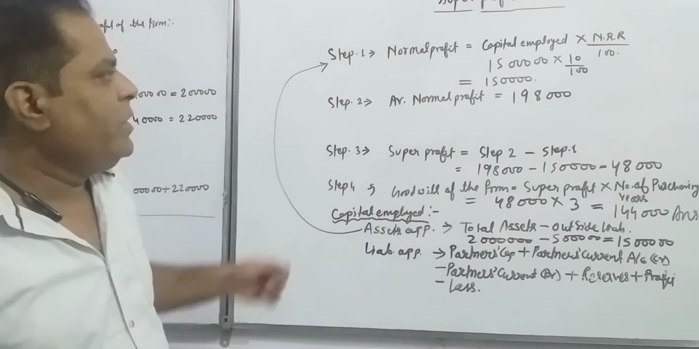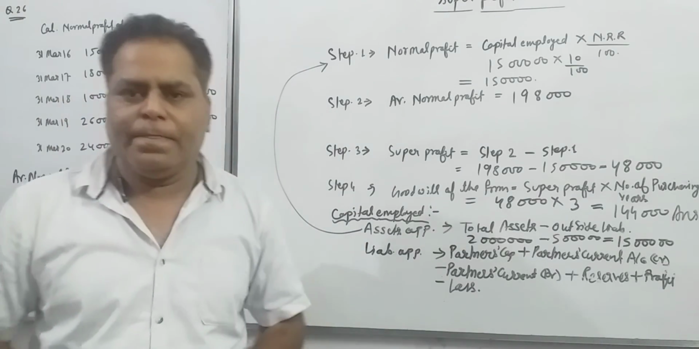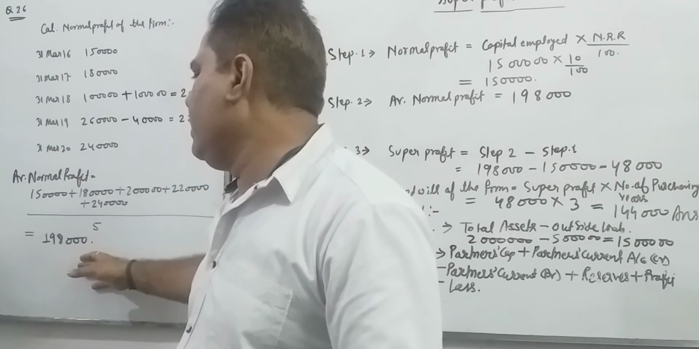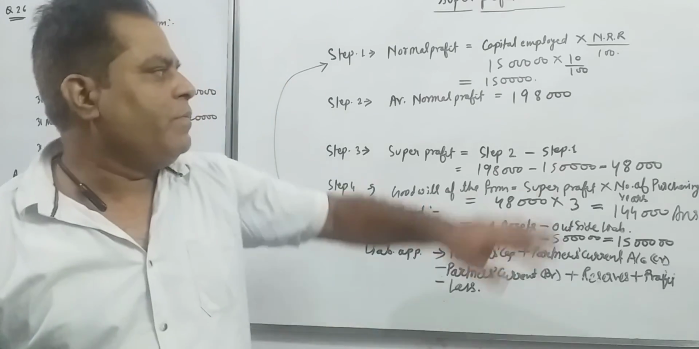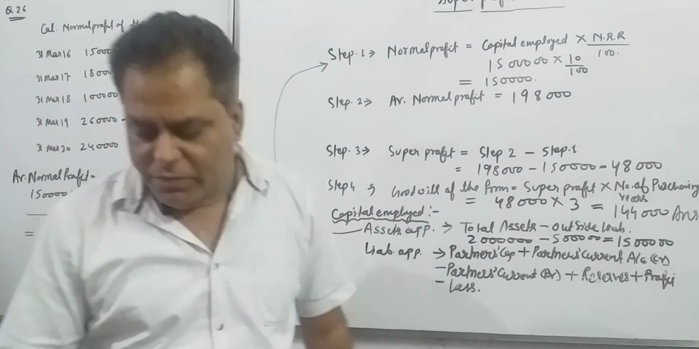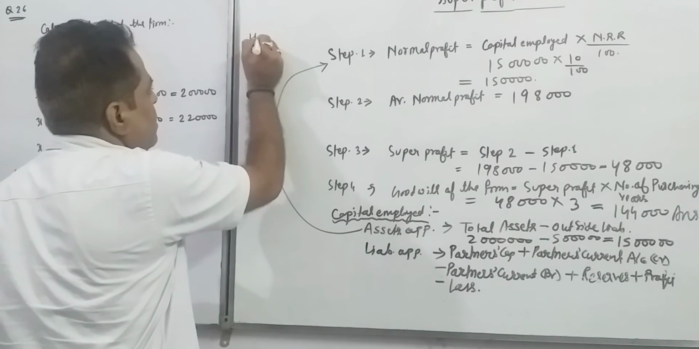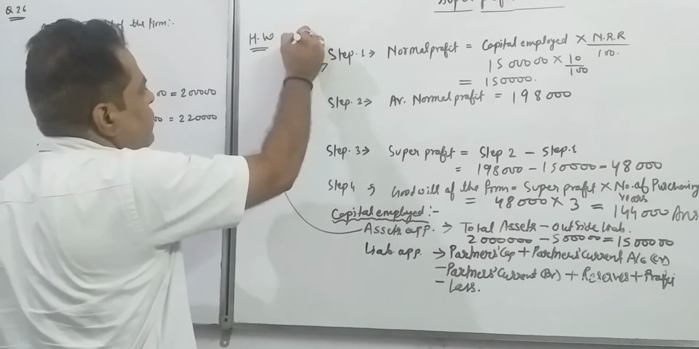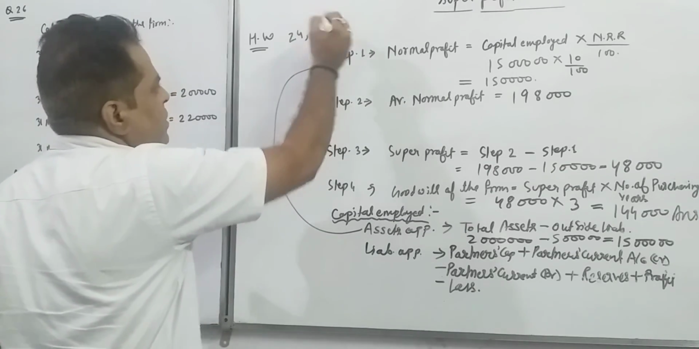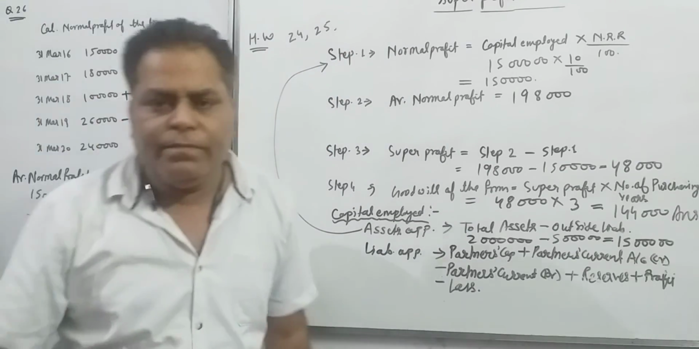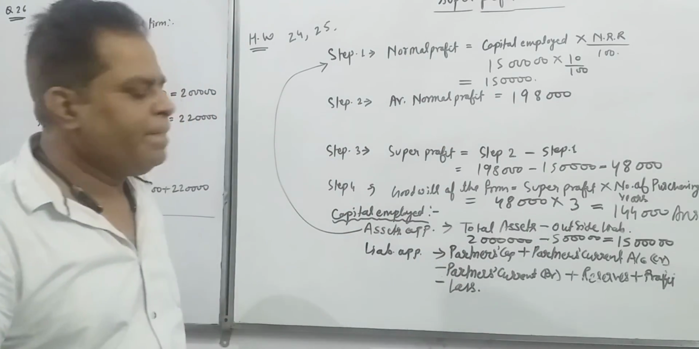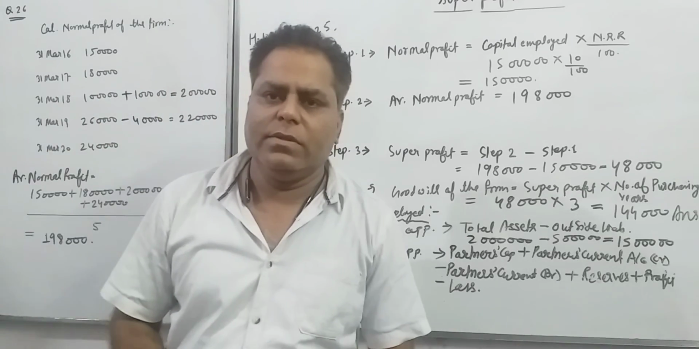So I have explained question number 26. This is the starting point to determine the average normal profit, and we are utilizing this average normal profit here. Now with the help of this question, I am giving you homework: question number 24 and question number 25. You can solve them just by following the instructions I have given in this question number 26. Okay, thank you.